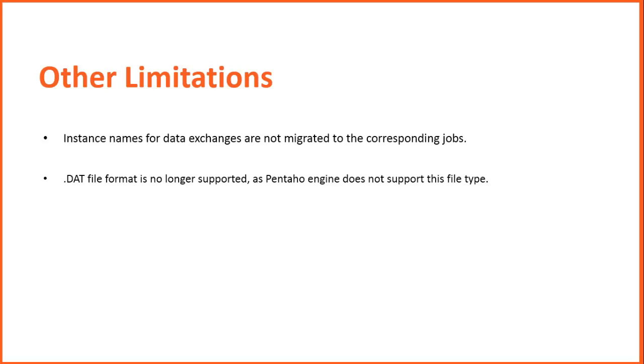No support for .dat file type. AIE supports XML, CSV, DB2, etc. file formats. CSV format was supported as .csv and .dat file types. However, .dat file type is no longer supported in AI. This is because of use of Pentaho engine that does not support .dat format. You should convert the .dat files to .csv files and then migrate the data exchanges. Follow the steps given here to convert your .dat file to a .csv file.